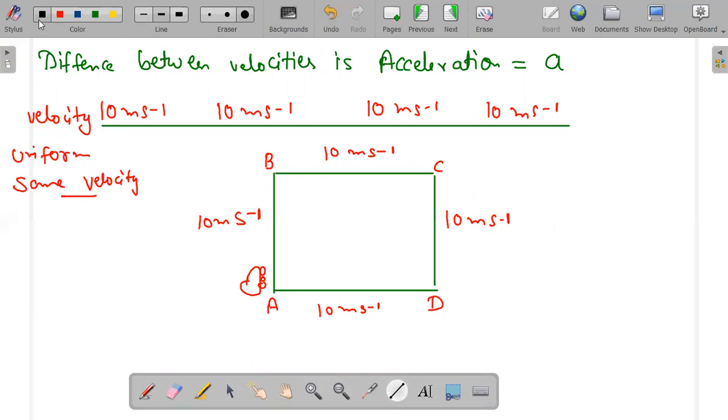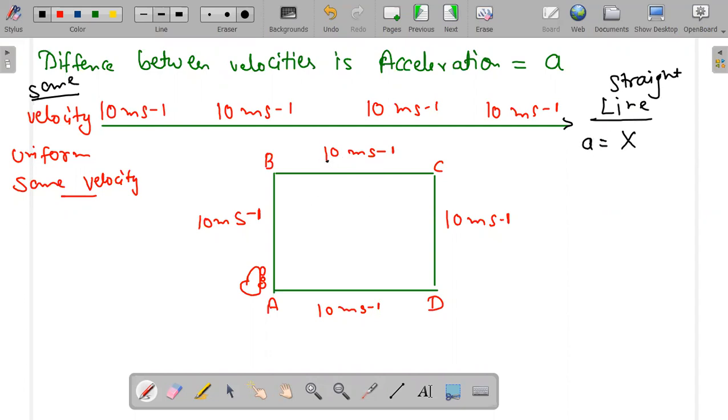But this is not a linear thing. What is a linear thing? It is not a line. If this thing is in a line, then all the velocities are same. If it is a simple straight line and all the velocities are same, then you can say there is no acceleration.